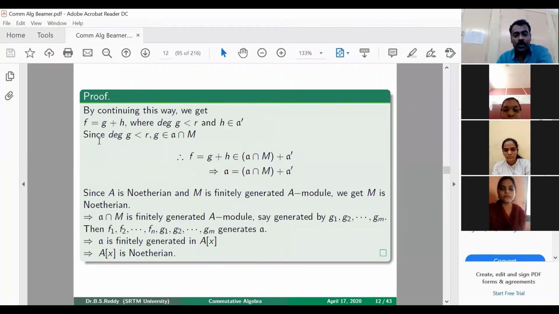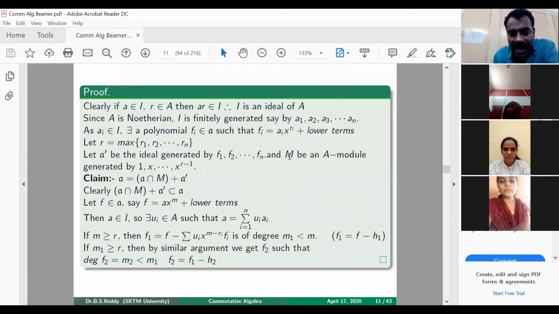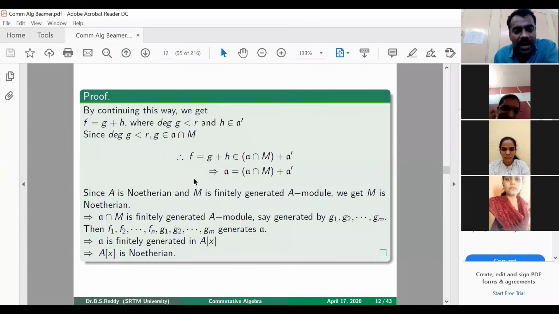So what we have proved is that the degree of g is less than r. So g belongs to A as well as M, because M is the module generated by 1, x, x squared, up to x power r minus 1, and the degree of g is less than r.